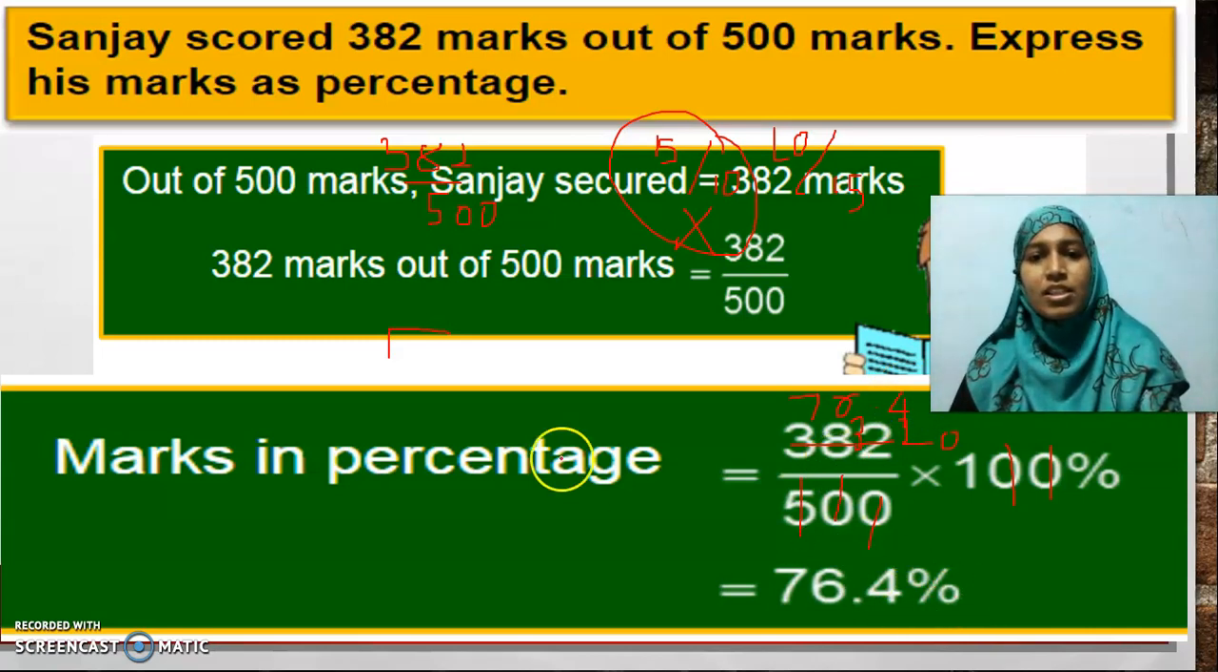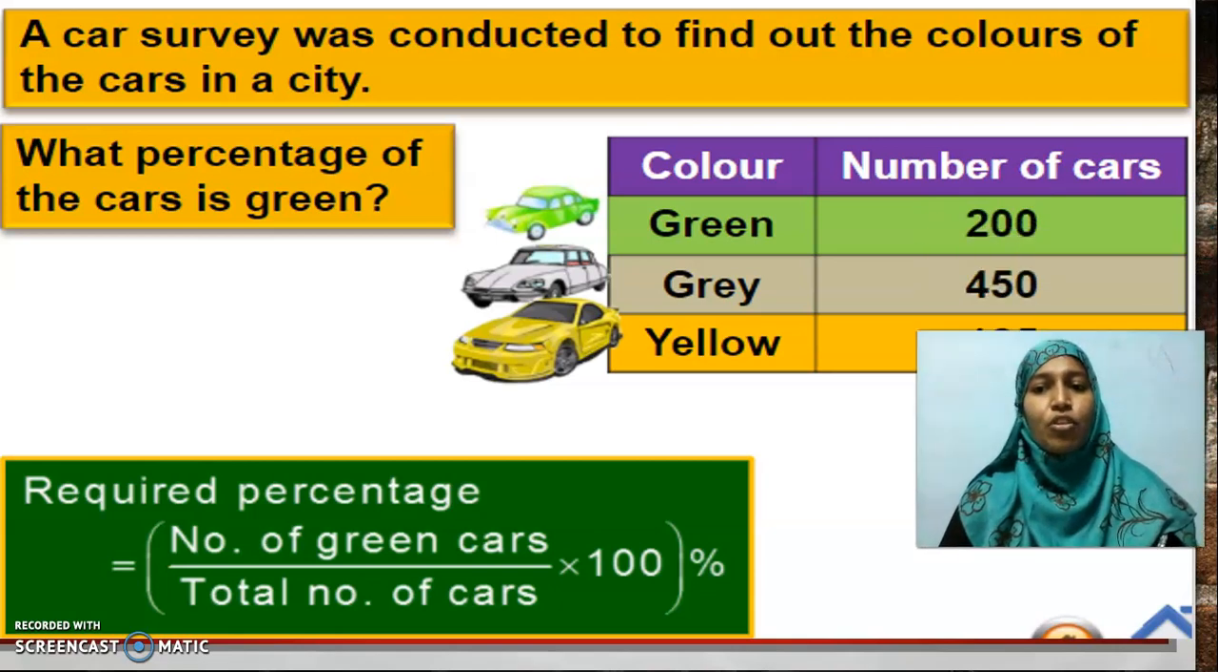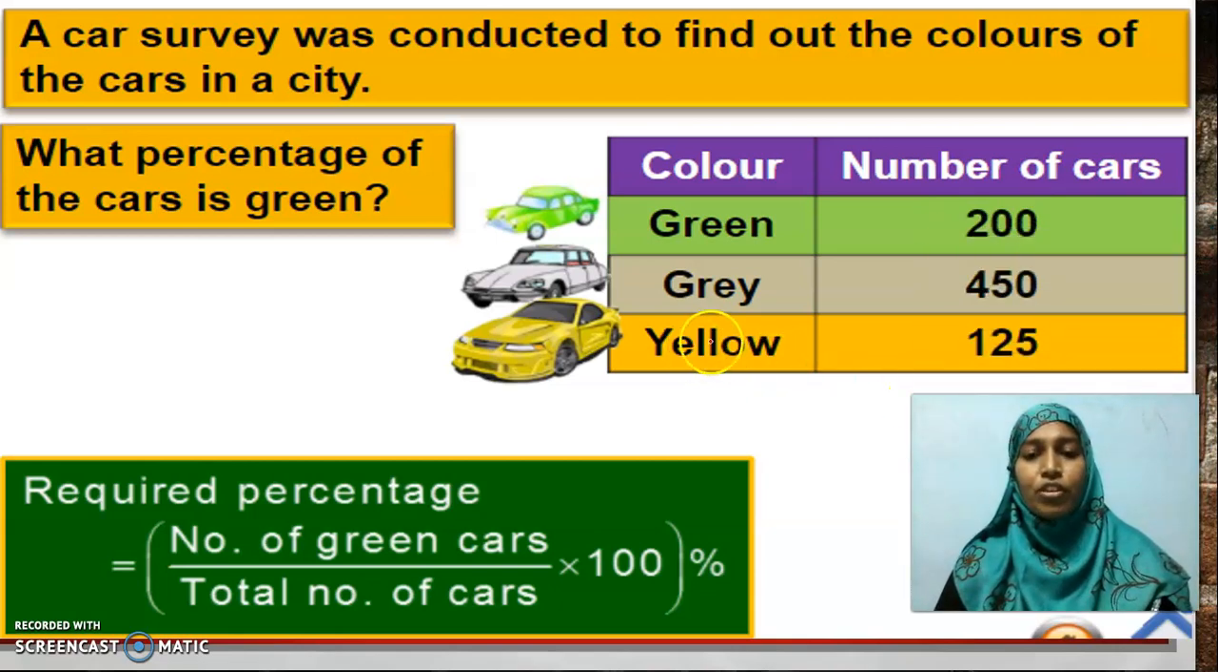So 76.4%. Next sum. A car survey was conducted to find out the colors of the cars in the city. What percentage of the cars is green? See, these are not the fourth question. We have these questions in 7 and 8, but then I will teach you in advance.